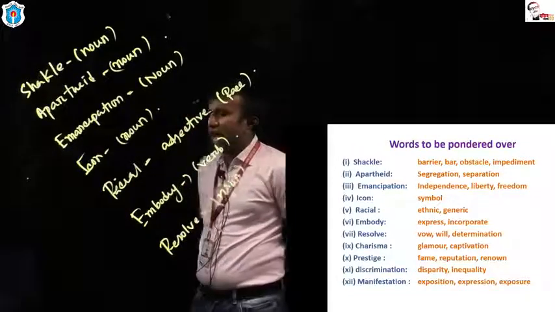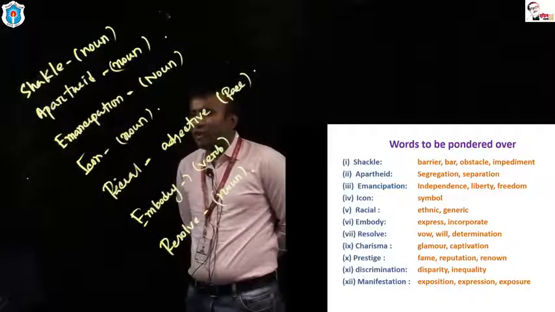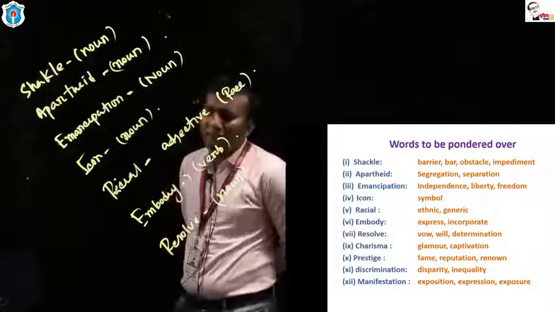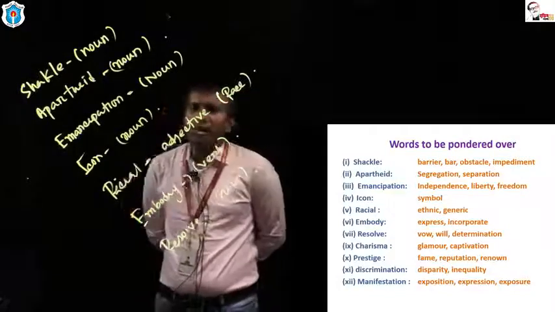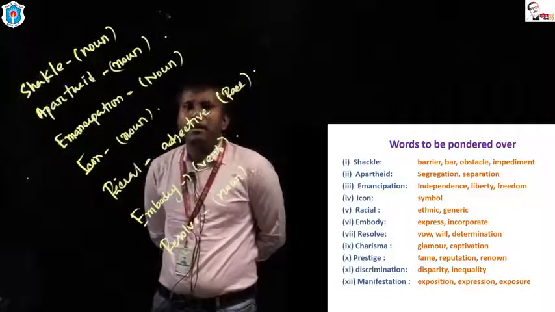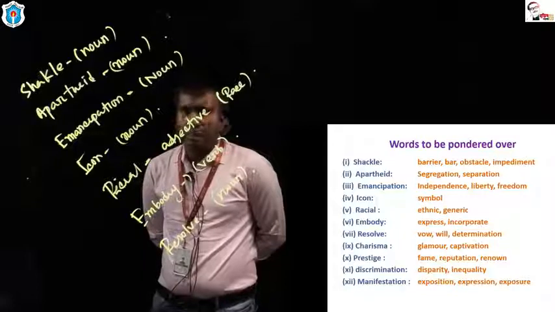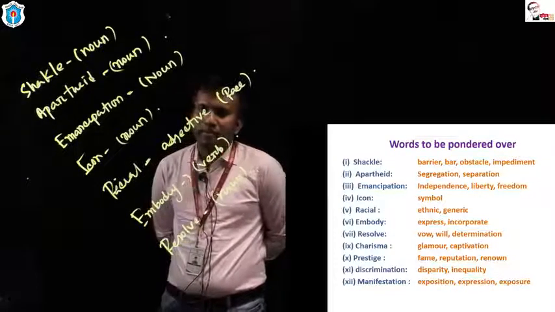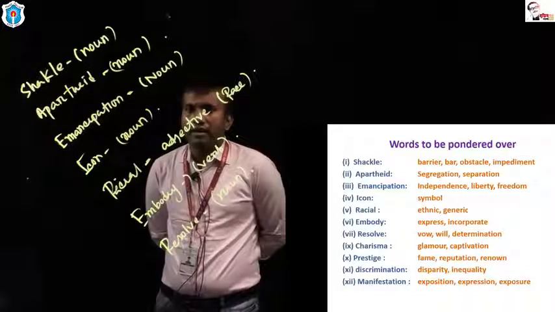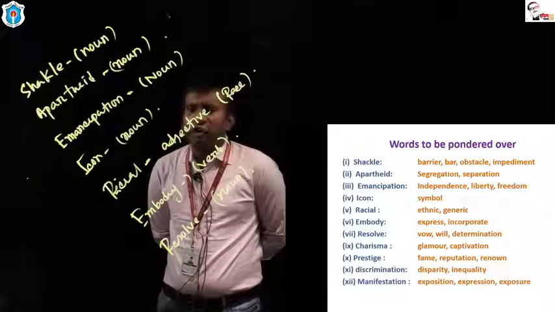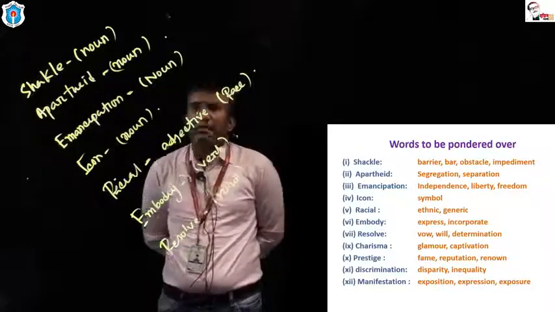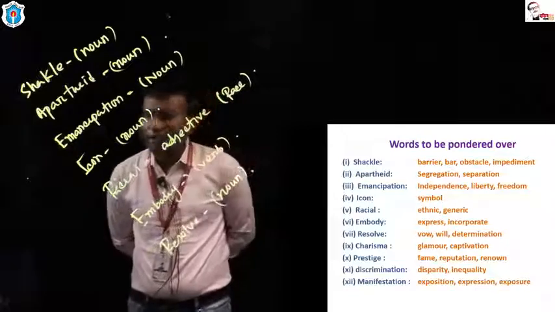These words are not only important for your first paper, these are also important for your second paper, because at question number 11 of second paper, there are 5 marks distributed for vocabulary. You have to write 10 synonyms or antonyms. For this you will get 5 marks.